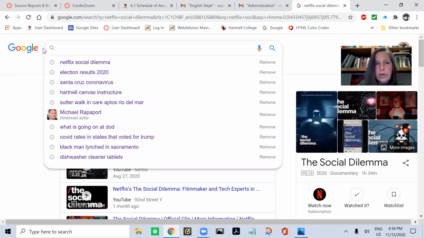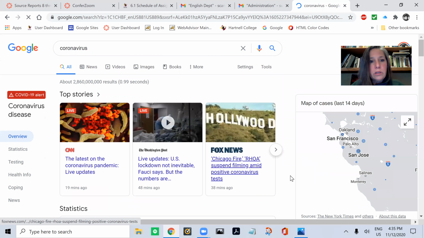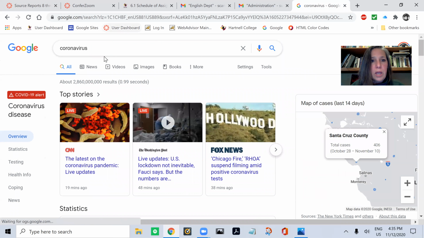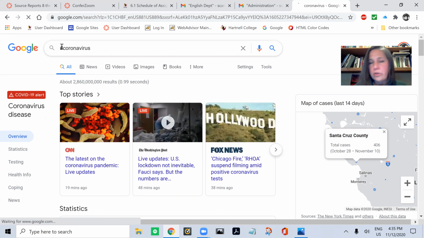Okay, so I'm going to search, and I'm going to spell it the right way, coronavirus, just generally. And I get a bunch of information about that. I can go to news, I can go to videos, and I can go hashtag coronavirus and search that way.